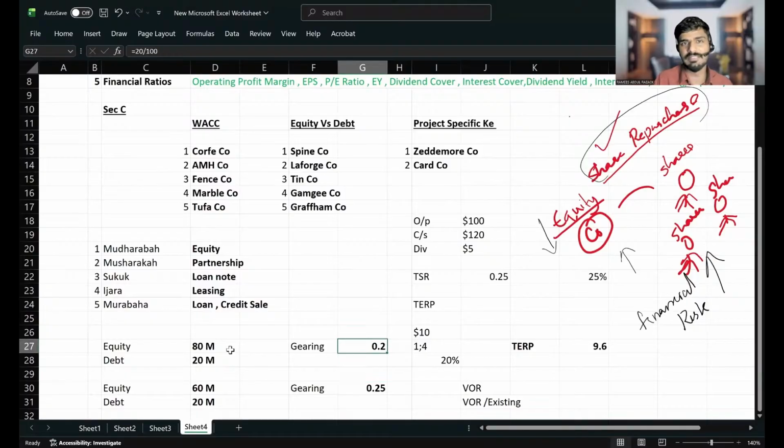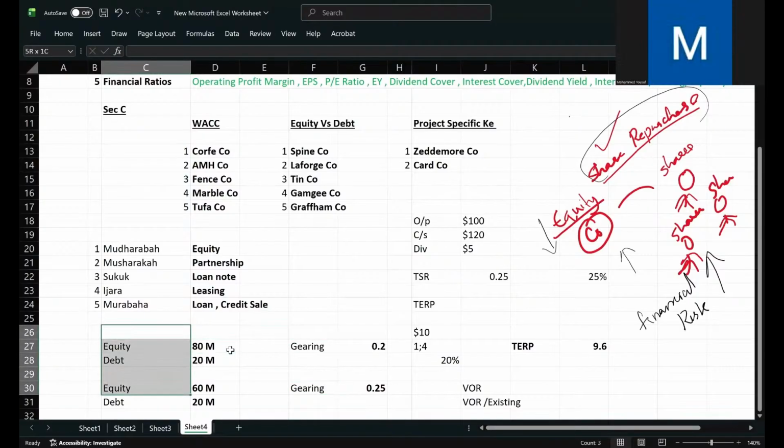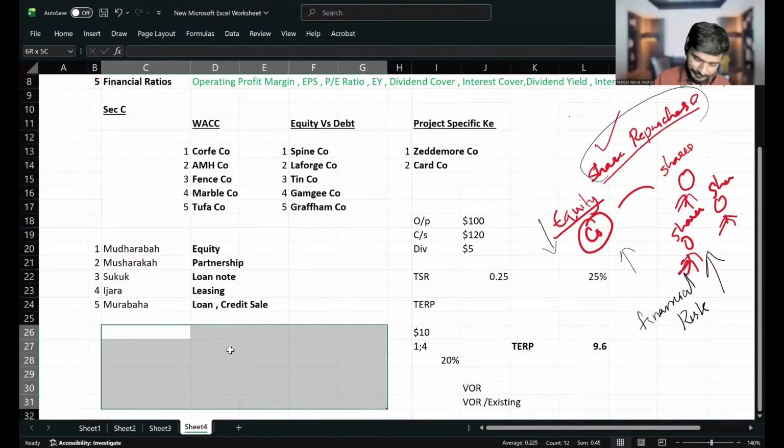Earlier it was 20%. Now it became 25%, which means a 5% increase. So if share repurchase is given, there can be an increase in financial gearing. It's the after effect of share repurchase. Did you get the idea? Yes, sir. Okay, fine.